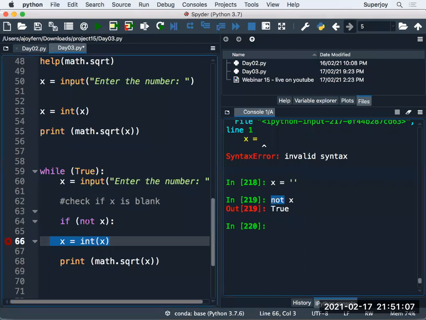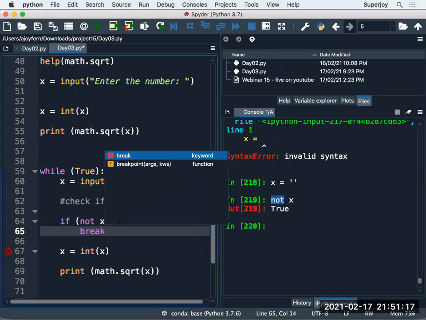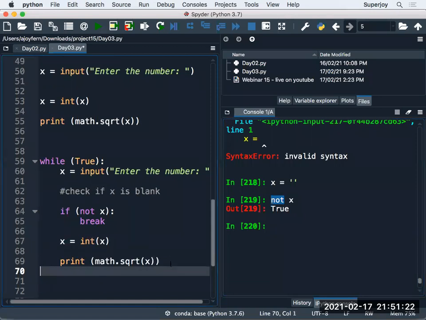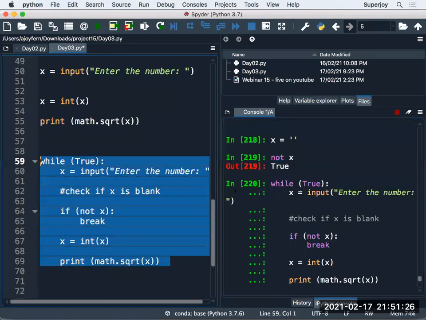So guys, if my X is blank, I'm going to terminate the loop. But how can I terminate the loop? I can terminate the loop using a break keyword. Can you see, guys? I can do that. Okay, so now guys, let's run this entire piece of code. What is happening? We'll see, guys.